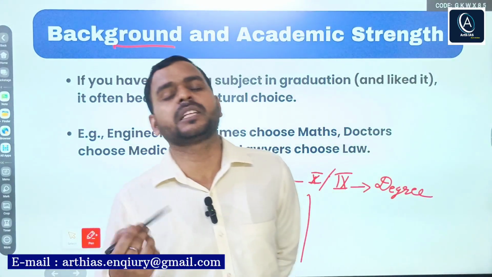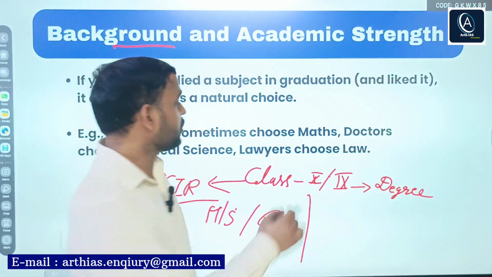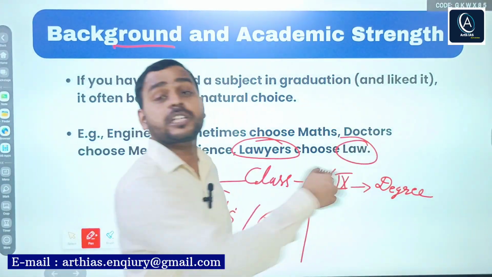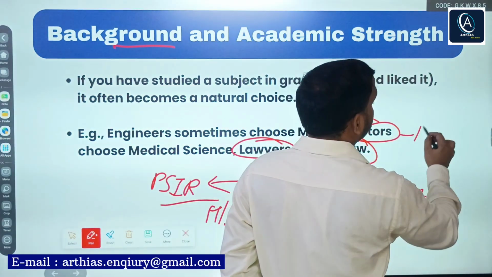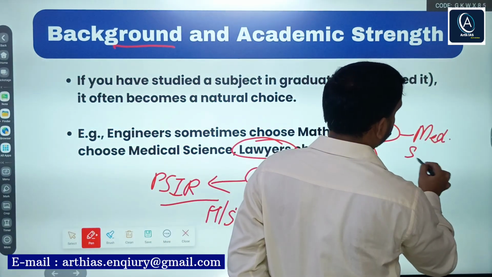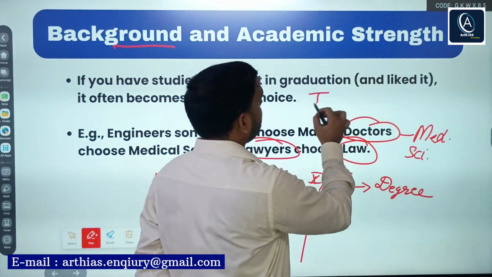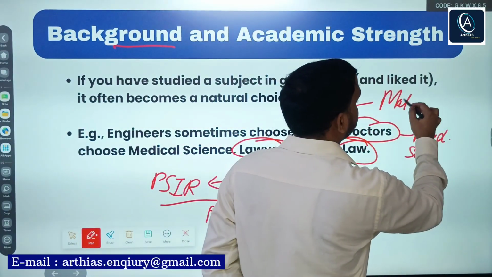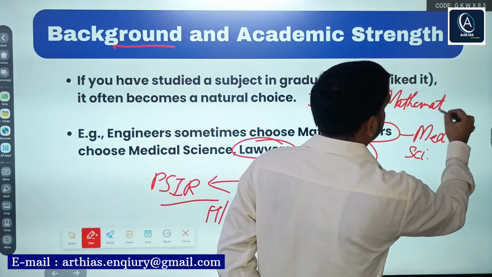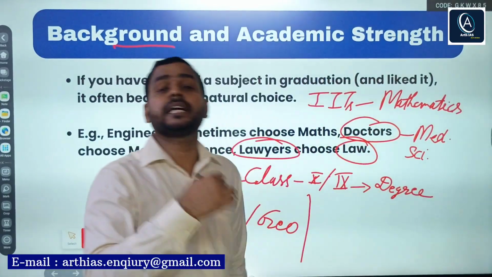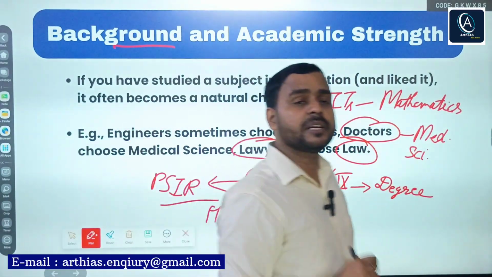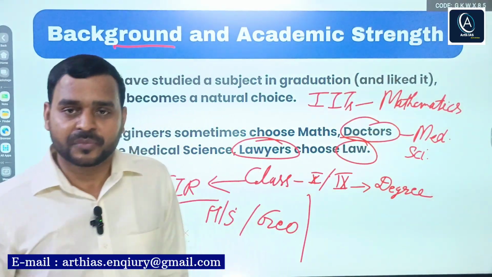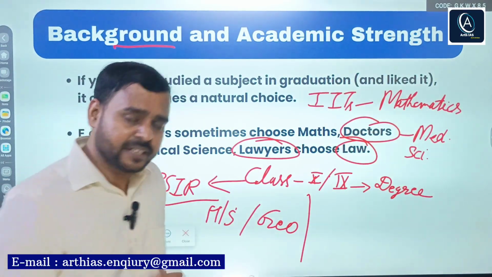Apart from that, as another example, like law, lawyers can go for law, doctors can go for medical science, IITians can opt for mathematics, or other engineering background students can go for mathematics or physics.